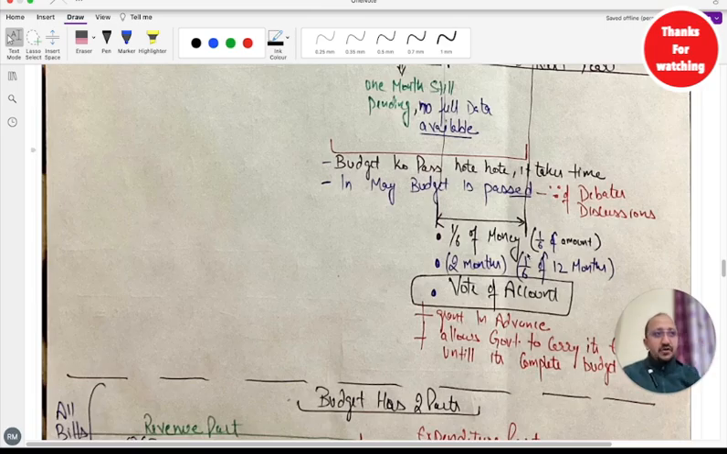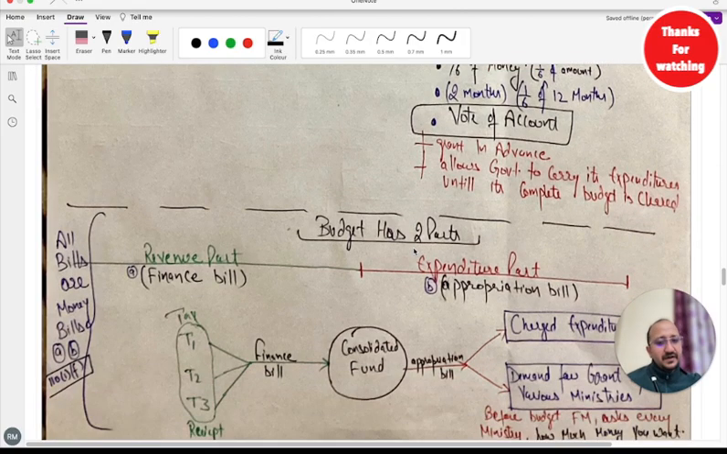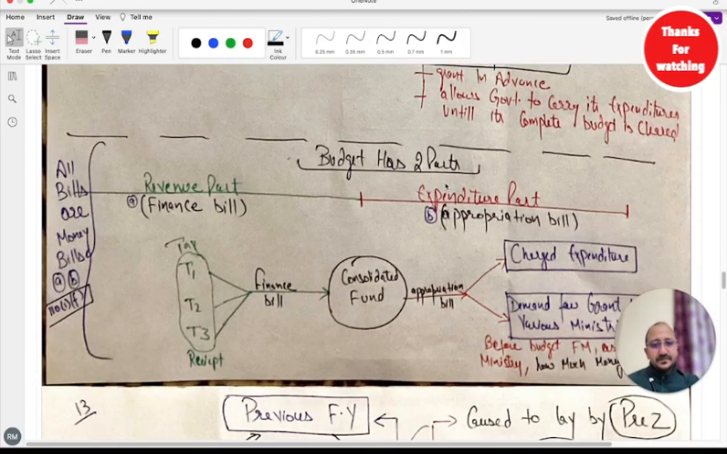This is not the complete pocket money. This is the minimal amount that would be required to survive on those 10 days. Similarly, some advance money is given to all the departments for the bare minimum survival. I hope this is clear to everyone.